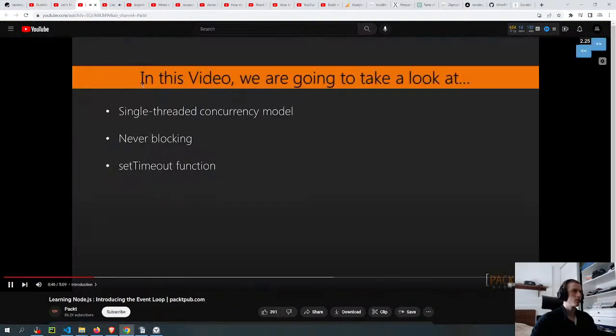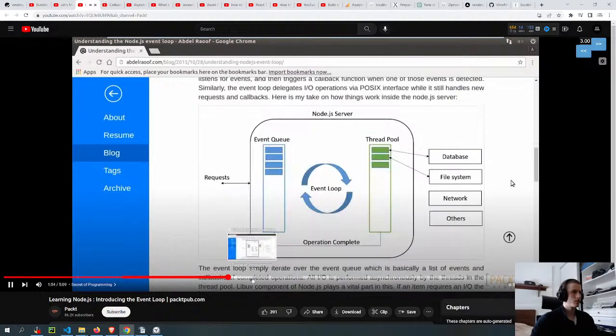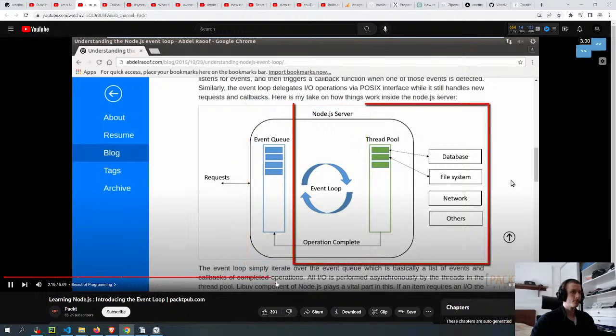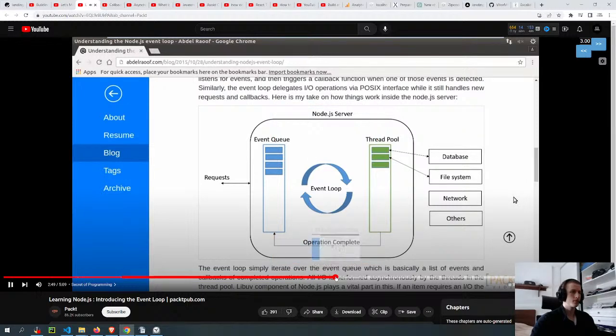In this video, we're going to take a look at the single-threaded concurrency model of Node.js, which is based on non-blocking I/O operations. We will also learn how to set delays in Node, key presses, and incoming requests. We all know that Node is a very high-performance server. With the event loop, if a request doesn't involve a blocking I/O operation, Node will simply process and prepare the response and send it back to the client. In another case, if a request requires a blocking I/O operation, Node will delegate it to a worker thread. When the blocking I/O completes, the worker thread will prepare the response back to the client. The single thread event loop runs.